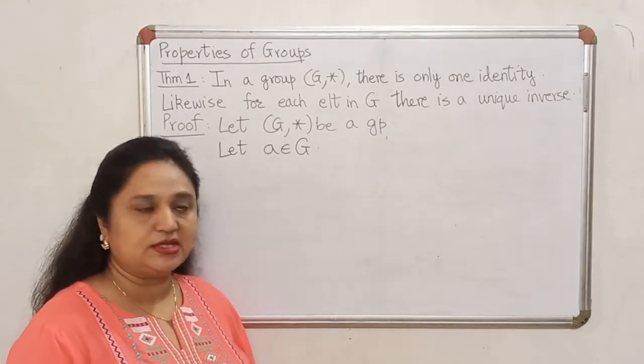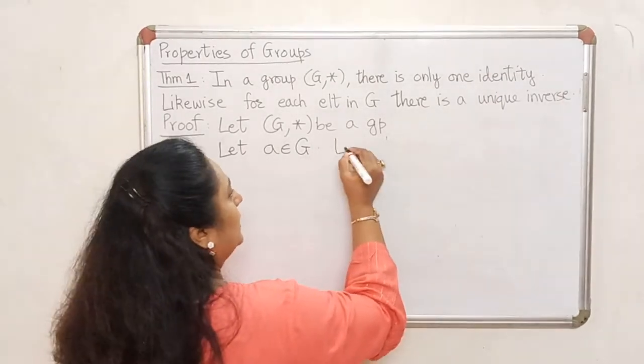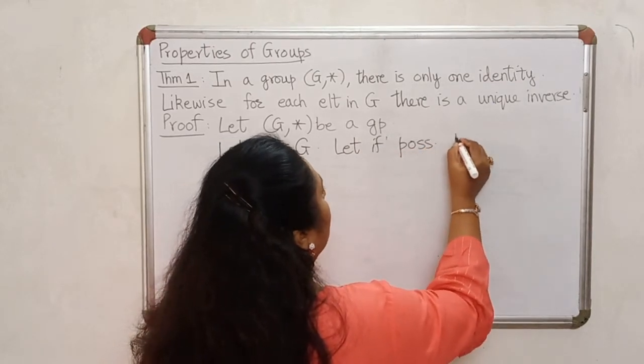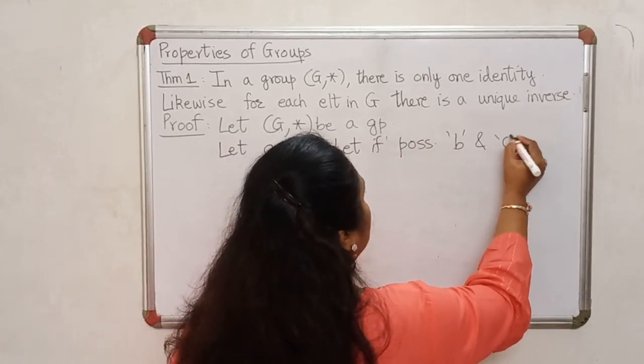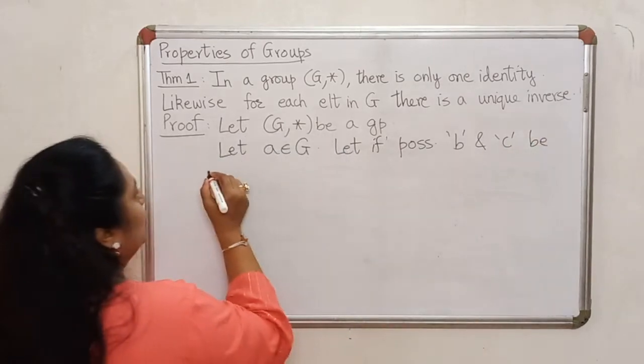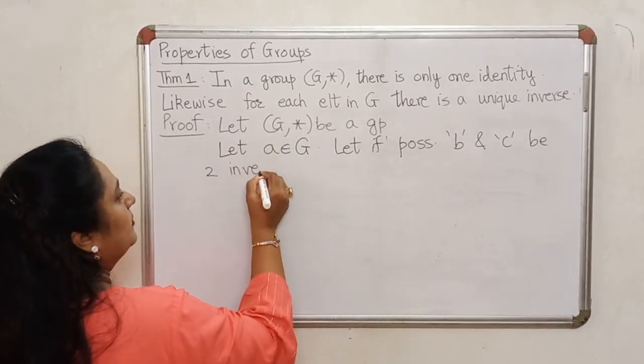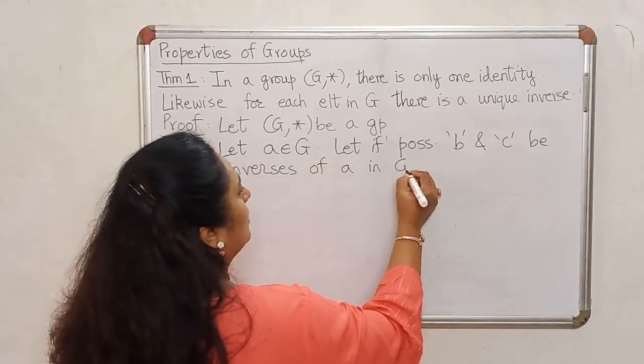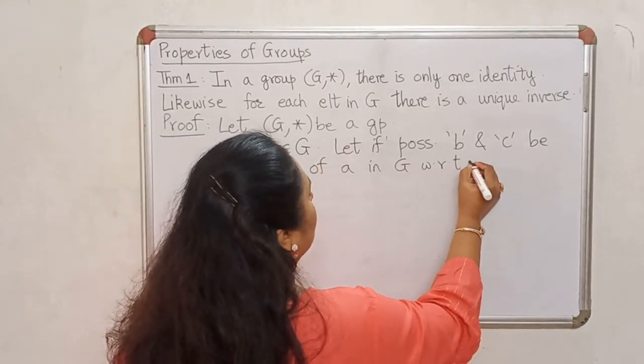We once again use the same technique. Let, if possible, B and C be two inverses of A in G with respect to star.